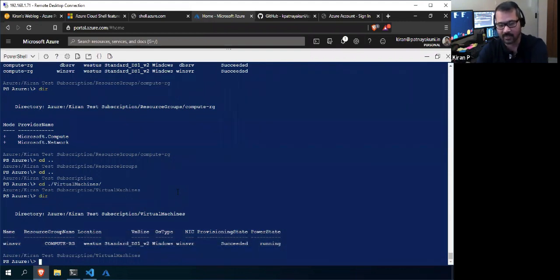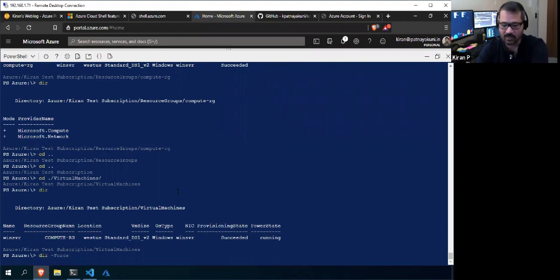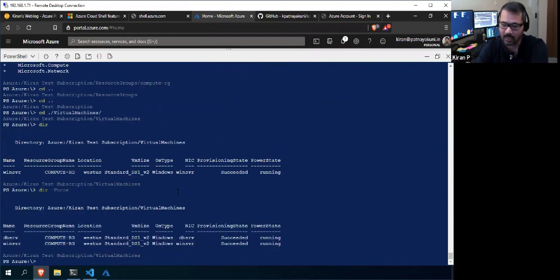For the first time, what you run is kept in a cache or buffer, and it lists immediately to avoid delay. But if you want to see them in real time, you need to use the force flag. Then it will pull all the latest resources created after your first fetch. Correct. So this is the one that we created.